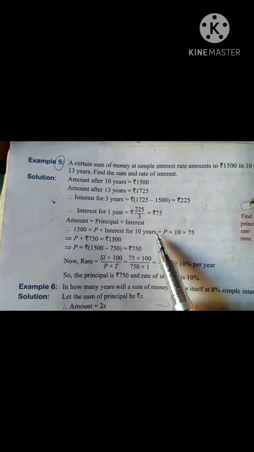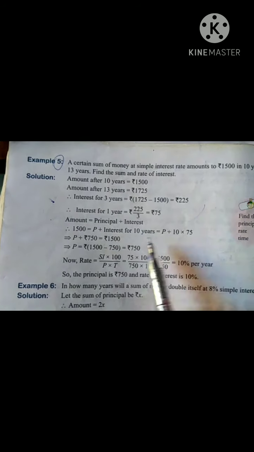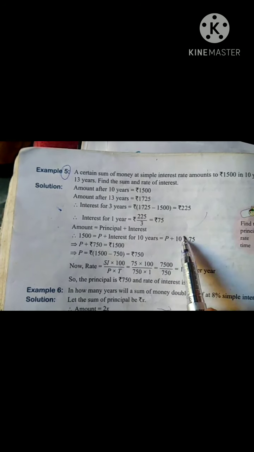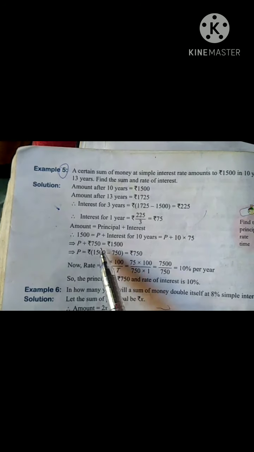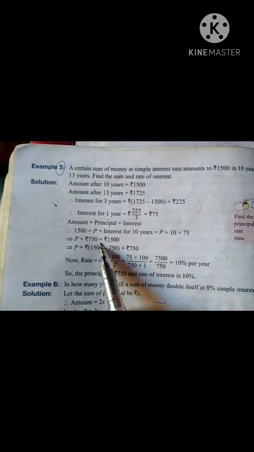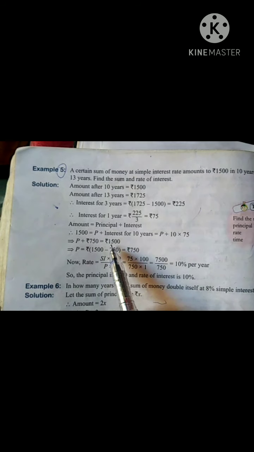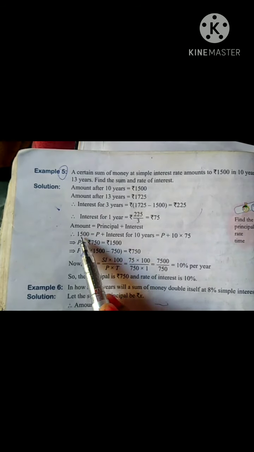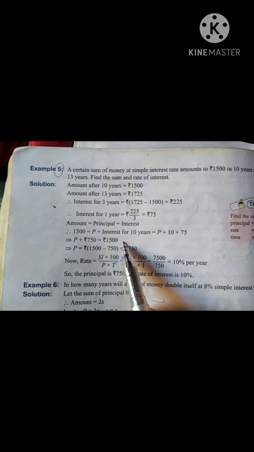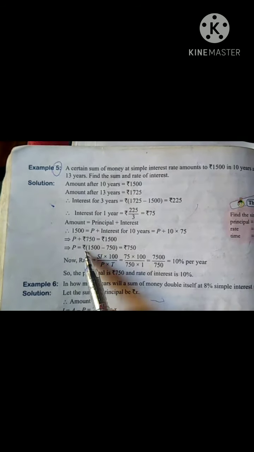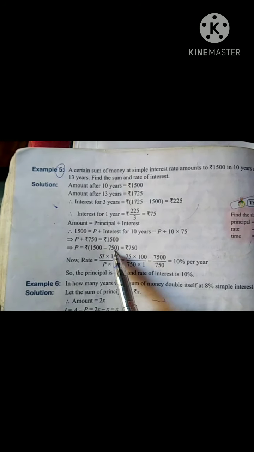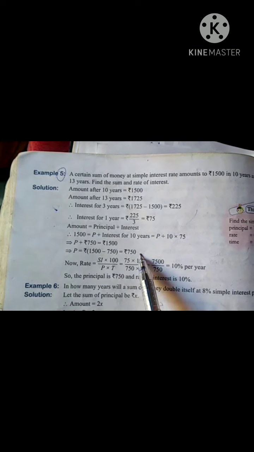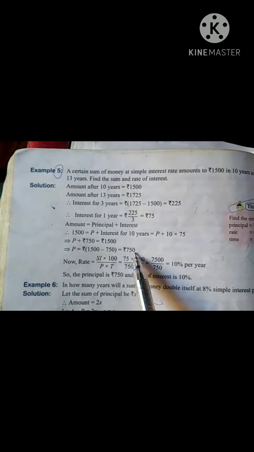So P plus 10 into 75, which is rupees 750, is equal to 1500. So you will get principal equal to 1500 minus 750, that is rupees 750. This is the principal we have got.